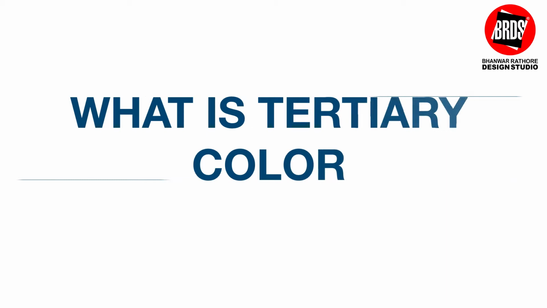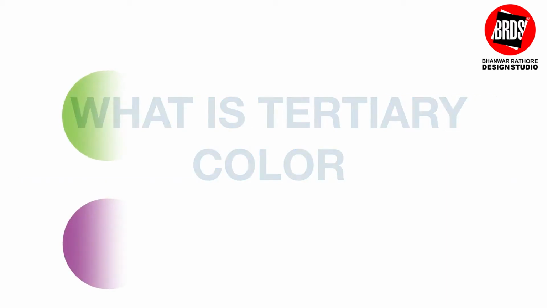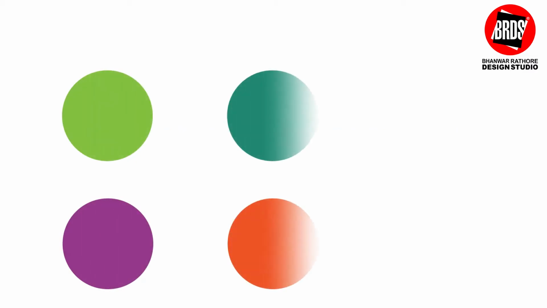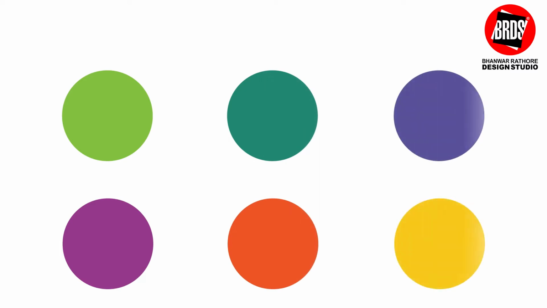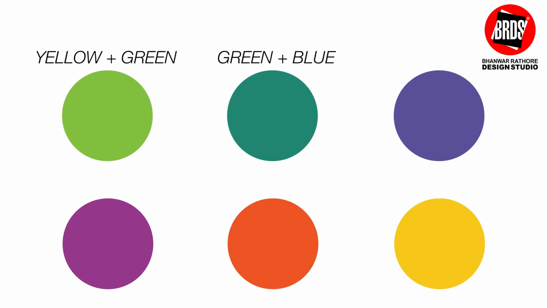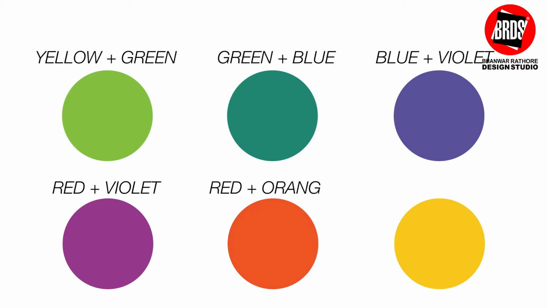Now let's understand what tertiary colors are. Tertiary colors are colors which are derived from primary and secondary colors. They are also known as intermediate colors. Now when you look at the color wheel, the combination of yellow and green gives yellow green, green and blue gives blue green, blue and violet gives blue violet, violet and red gives red violet, red and orange gives red orange, and orange and yellow gives yellow orange. Remember, these are also known as two-name colors.